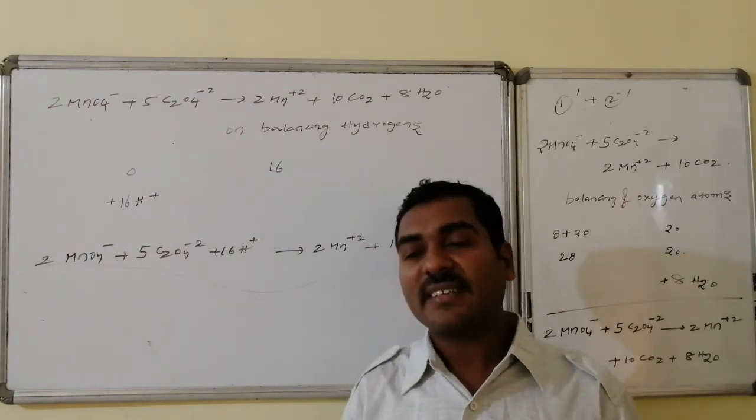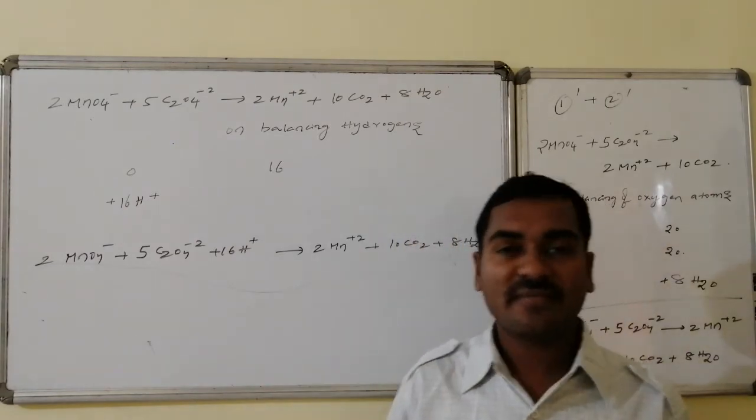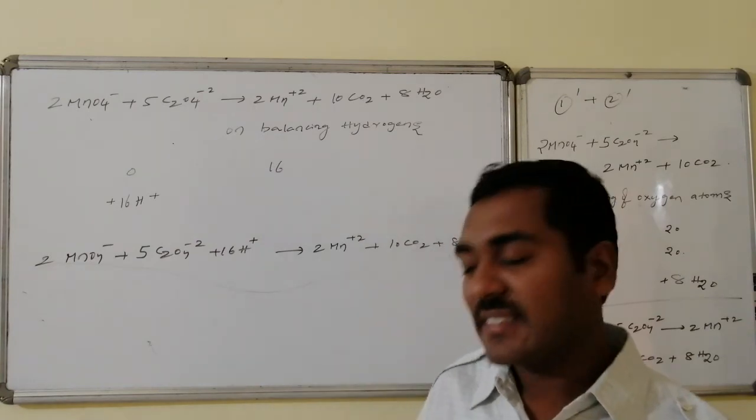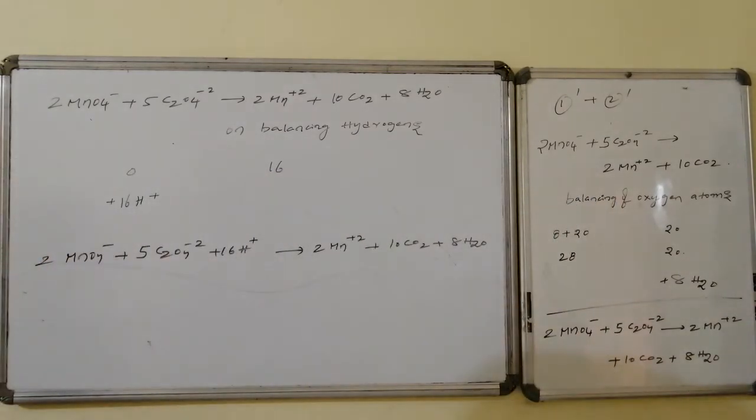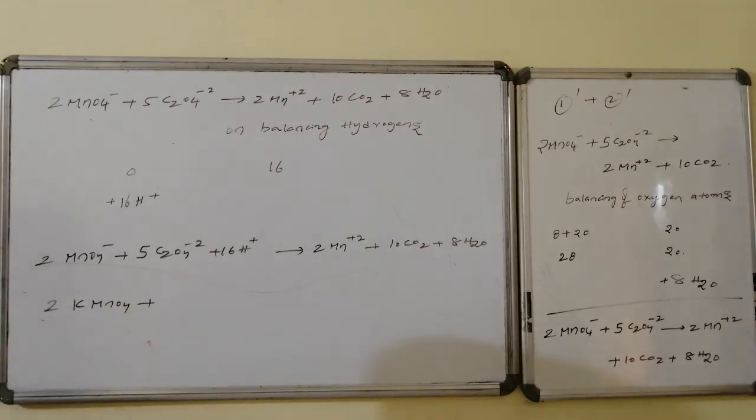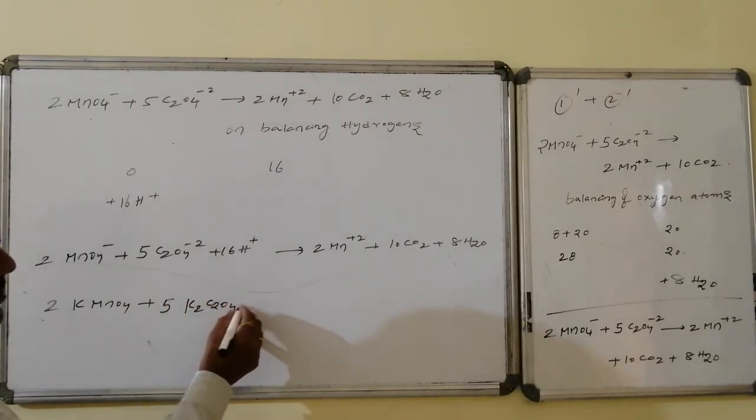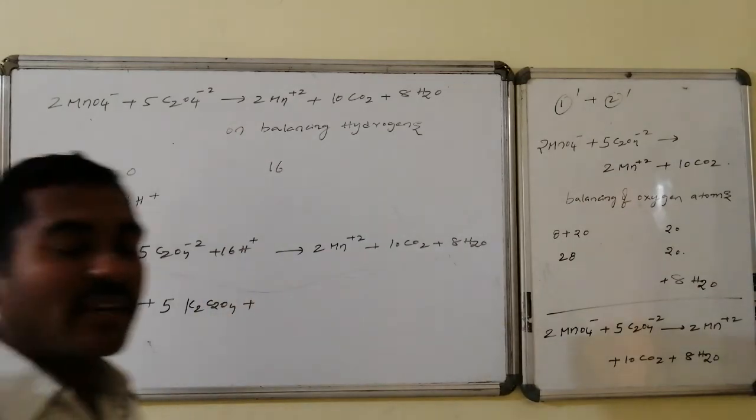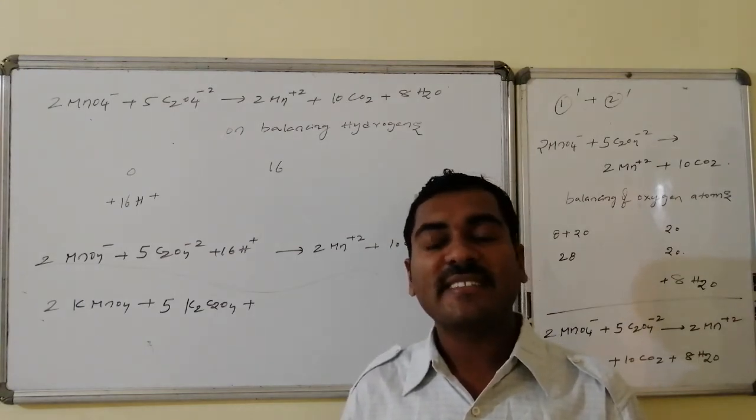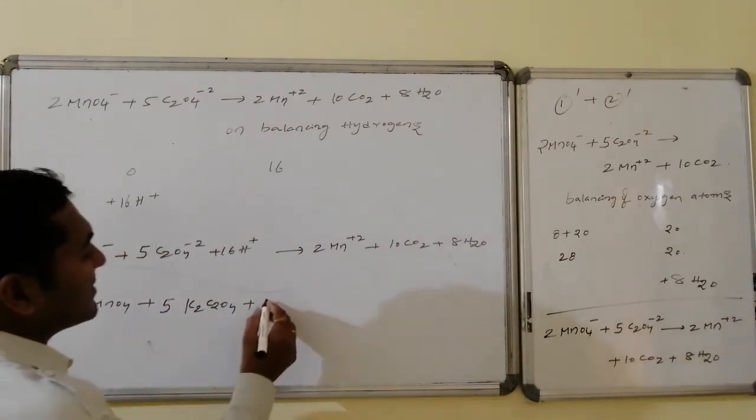Now if I consider that the acid is sulfuric acid and these salts are potassium salts, then the molecular equation comes into existence. This is a neutral species, potassium permanganate, KMnO4. This is also a neutral species, potassium oxalate, K2C2O4. The 16 H plus I am expecting to come from sulfuric acid. Sulfuric acid is a dibasic acid, it can produce 2 protons. Hence the 16 H plus are coming from 8 sulfuric acids.